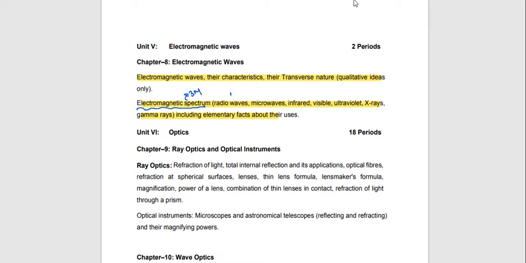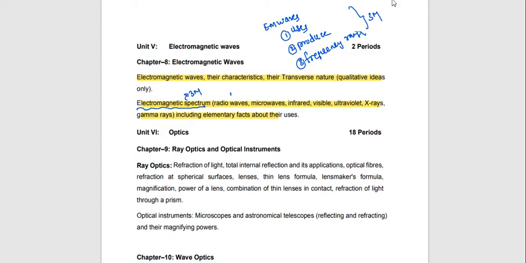EM wave uses, how to read, and production, how EM waves are produced, you have to read that. The applications are very important, and the frequency ranges and wavelength ranges you have to learn by heart. And from this, 100% you will get the 3 marks question. And the next one is ray optics.